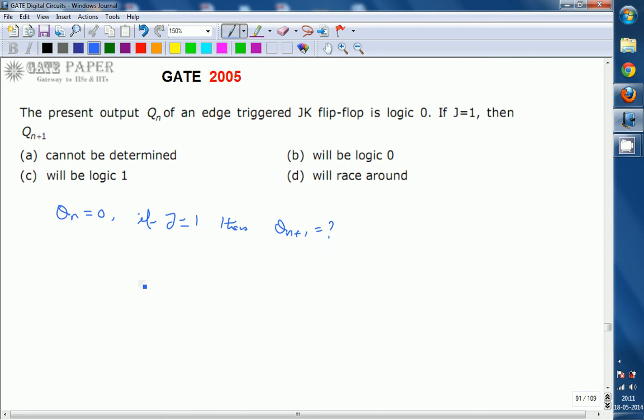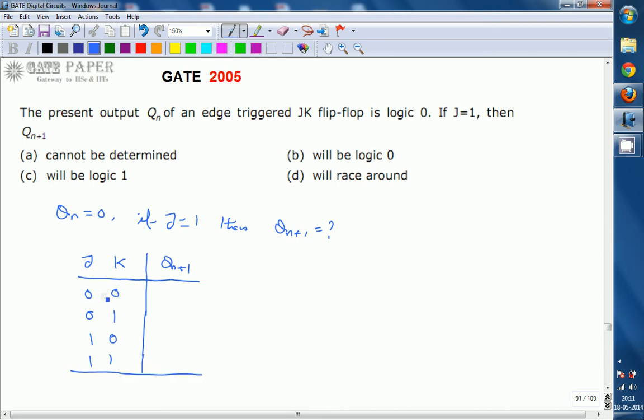This can be said directly from the truth table of the JK flip flop. The JK flip flop truth table looks like this: J, K, and Qn plus 1, that is the next state of the JK flip flop. The JK values have four possibilities: 0 0, 0 1, 1 0, or 1 1.